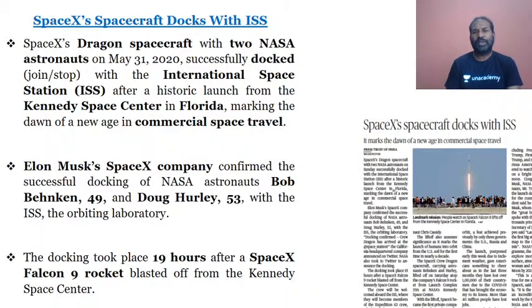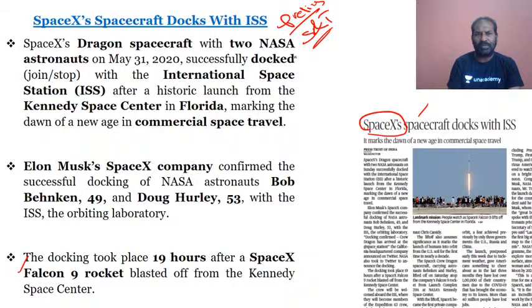And then SpaceX spacecraft docks with ISS. We have seen that the SpaceX spacecraft has been successfully taken off by the rocket, that is the Falcon. Again, this is very important for prelims in regards to the SNT. SNT is very important from the prelims point of view.